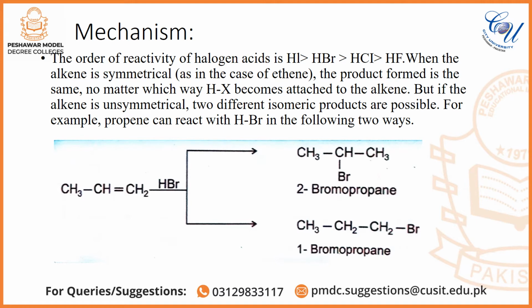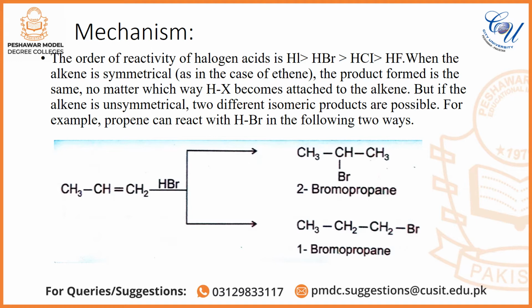The order of reactivity of halogen acid is HI is more reactive than HBr, which in turn is more reactive than HCl, and HCl in turn is more reactive than HF. When the alkene is symmetrical, the product formed is same, no matter which way HX becomes attached to alkene. But if the alkene is unsymmetrical, two different isomeric products are possible.